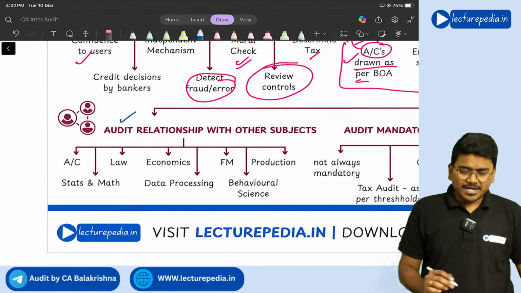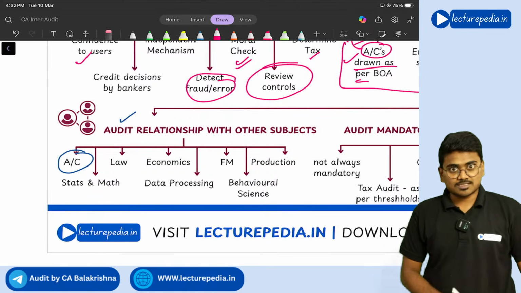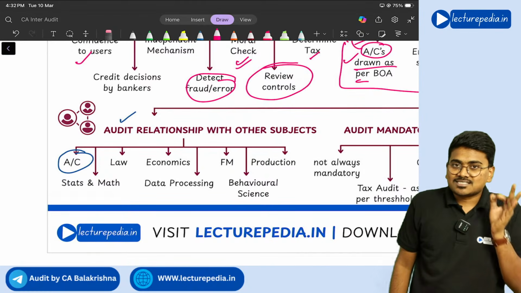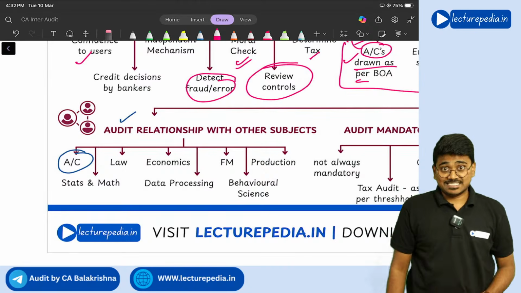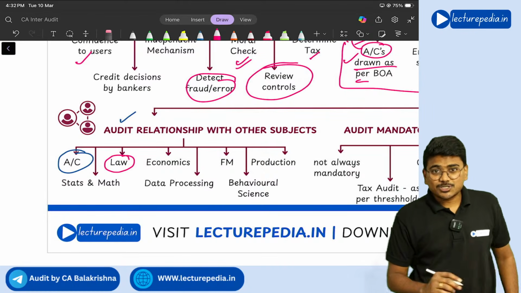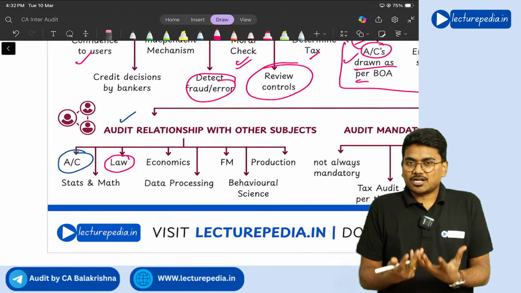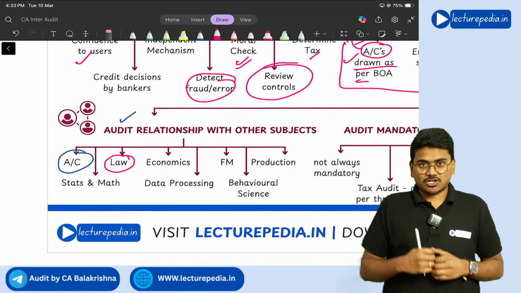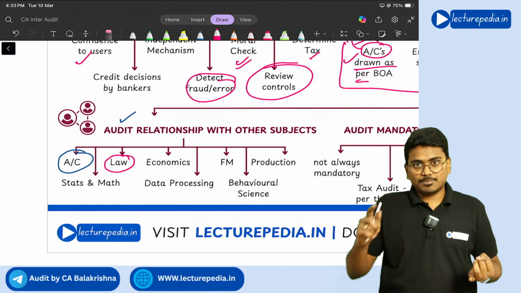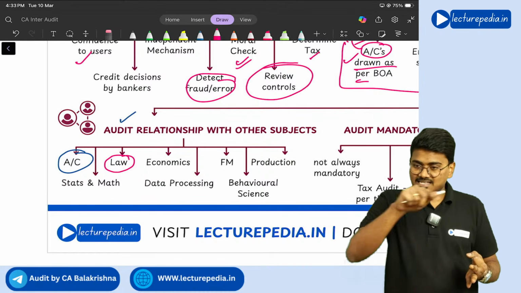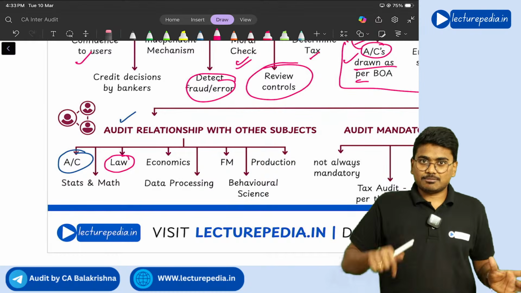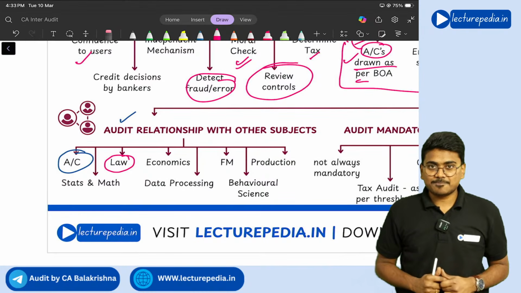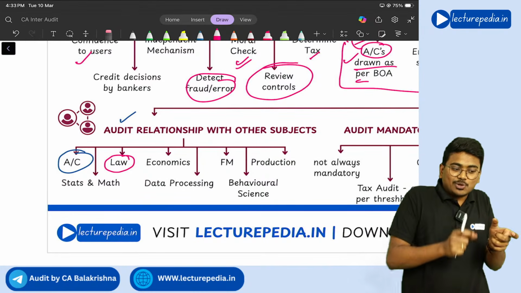First of all, audit is related to accounts. Yes, because in audit, the thing that we verify is accounts only. And audit is also related to law. During our audit, we have to check compliance with various laws, like Companies Act compliance, income tax compliance, GST compliance, PF compliance, ESI compliance. Whatever laws are applicable to the entity, we need to see all those compliances. Correct or not? So audit is also related to law.